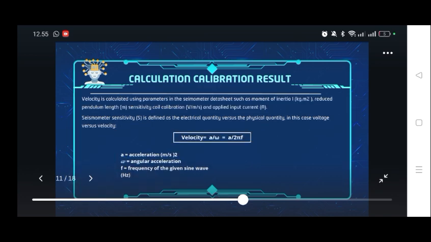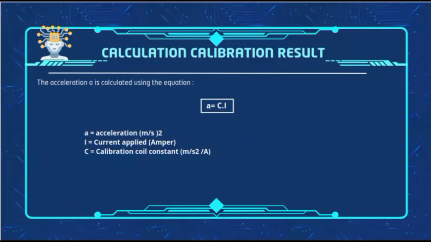Velocity is calculated using parameters in the seismometer datasheet, such as moment of inertia, reduced pendulum length, calibration coil sensitivity, and applied input current. The acceleration A is calculated using the equation A = C × I, where A is acceleration, I is the applied current, and C is the calibration coil constant.